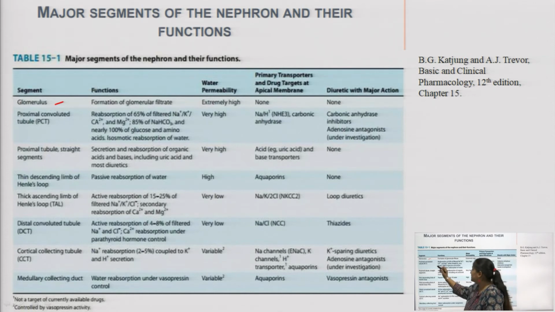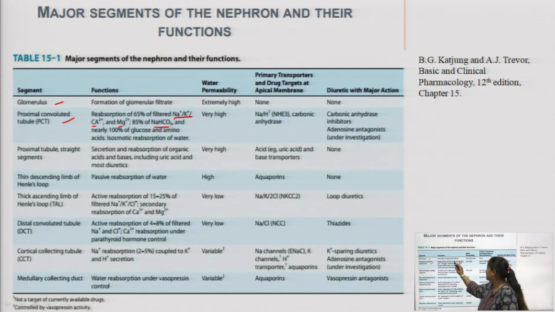Then comes the second part, the proximal convoluted tubule, which reabsorbs 65% of sodium, potassium, calcium and magnesium ions, 85% of sodium bicarbonate and almost 100% of glucose and amino acids. That means from the proximal convoluted tubule, the reabsorption process has already started.